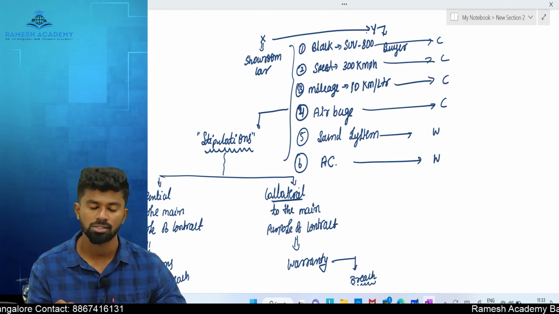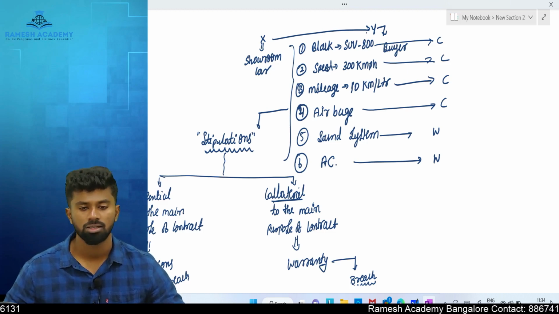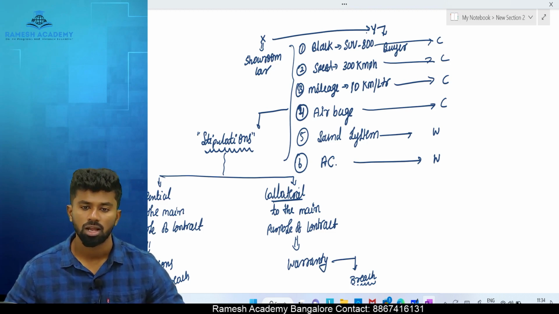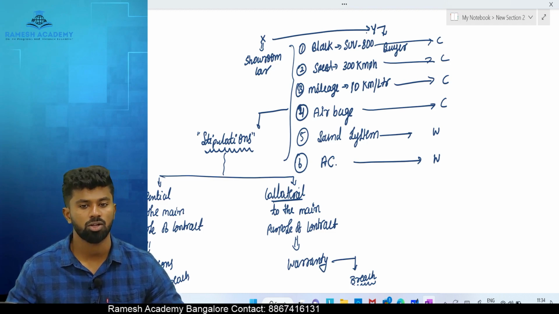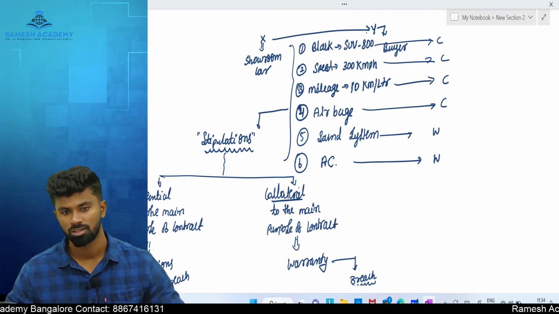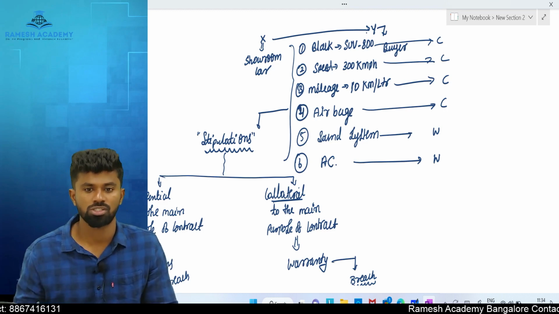Correct, right? Yes. Now what if one mirror is damaged? There is a mirror, side mirrors, a rear view mirror, left side mirror is damaged. Can you reject the car itself, or you can only get it repaired or get a compensation? Get a what? Compensation. So mirror is considered as what? Warranty. Okay, so now you got an idea of how to differentiate conditions and warranties, right?